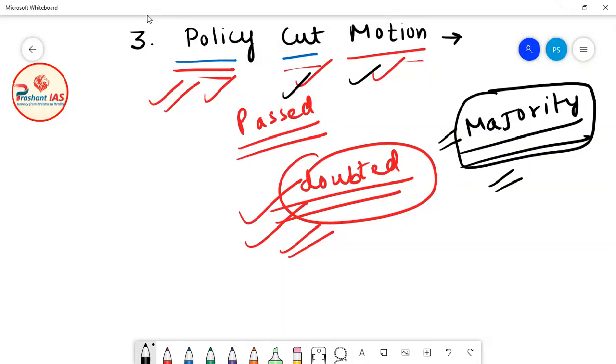Then only can the government remain in power for a long time. So if the policy cut motion is passed in Lok Sabha, it means the government is doubted, whether it really enjoys majority in Lok Sabha or not. Now the government has to prove its majority, and for that it has to bring a confidence motion. And definitely that confidence motion should be passed in Lok Sabha.